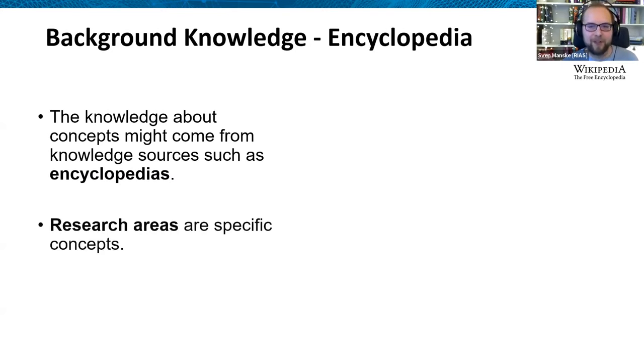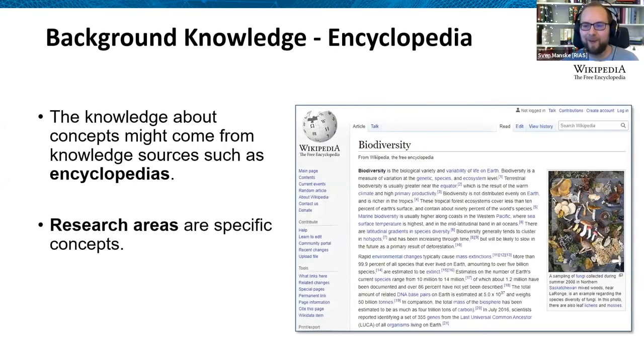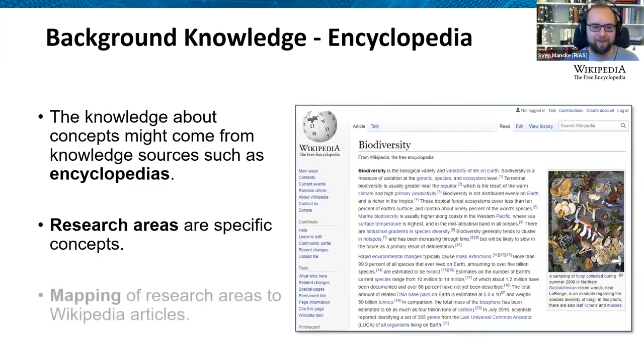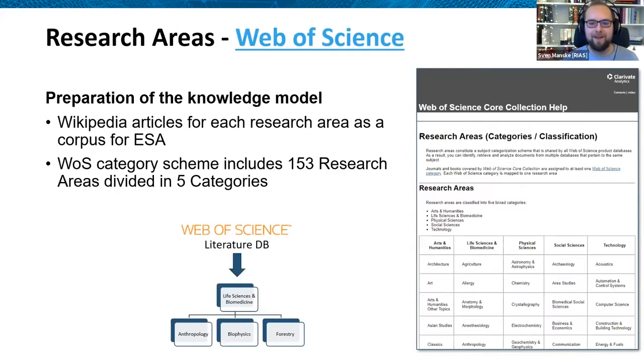So if you think about research areas, there are specific concepts that you could find in those encyclopedias. For example, biodiversity, there's an article about that. And now the question is, can we map all those research areas to Wikipedia articles? The answer is yes, it's quite easy, but we need to know how. There are, for example, taxonomies like Web of Science that already have a category schema. So there are people who think about metadata and schemes, like Brandon, for example. Brandon is thinking about PSR core metadata.